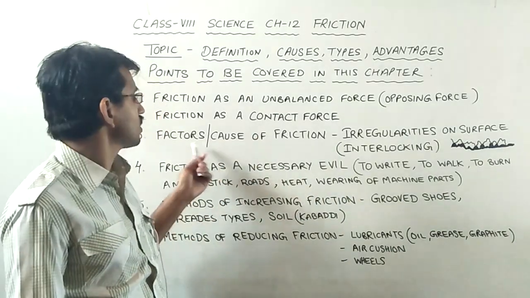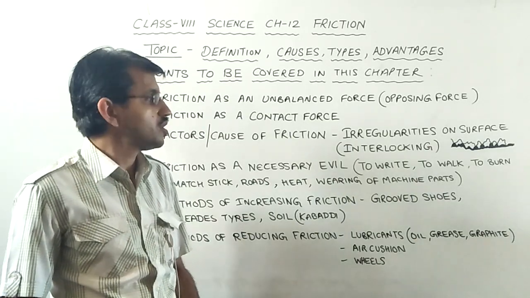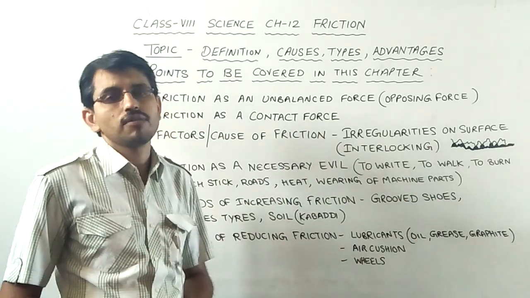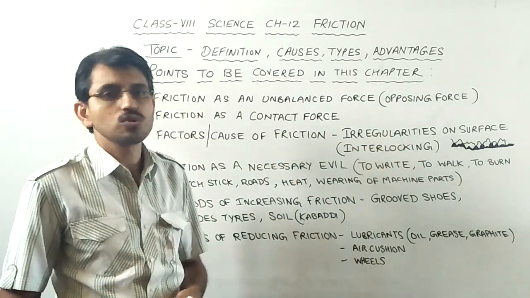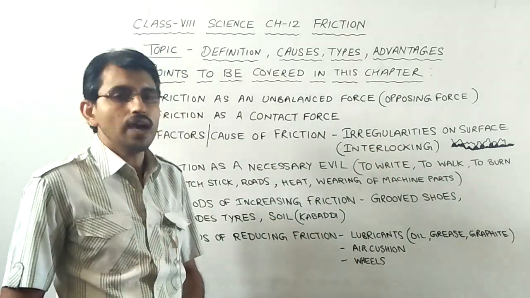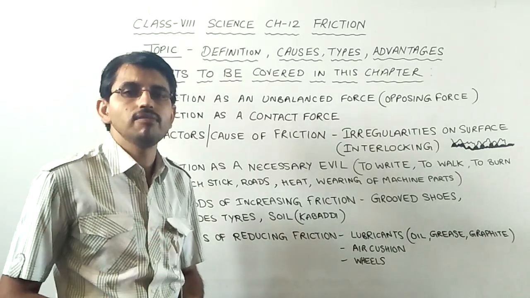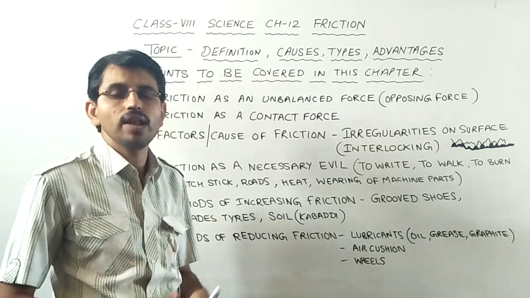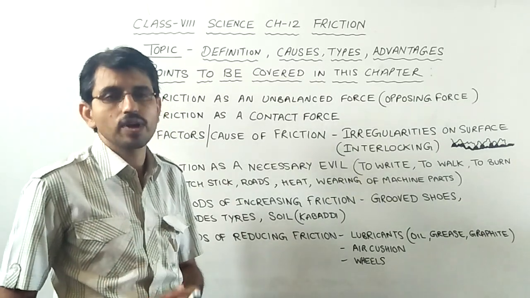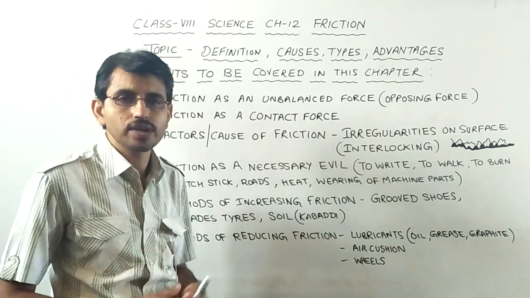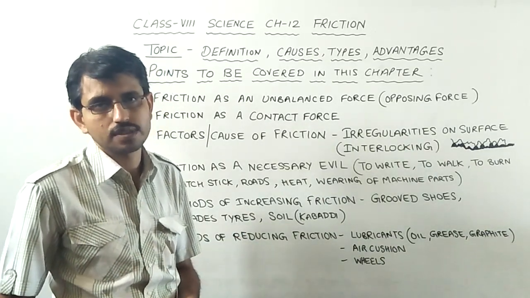Now, what is the cause or the factors which affect friction? Friction is caused due to irregularities on the surfaces. I have shown these irregularities on the surface through a diagram. Every surface has these irregularities. Smooth surfaces have fewer irregularities, while rough, dull surfaces have more irregularities. So what happens? We feel less friction on the smooth surface and more friction on the rough surfaces.